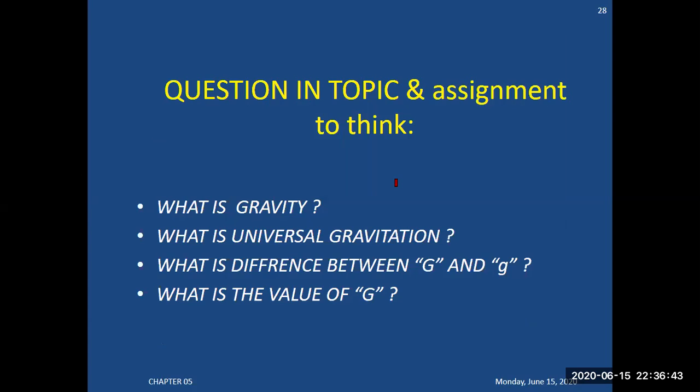Questions in the topics and assignments to think about. This is one of the portions which we have started. What is gravity? You have to write down the answer. What is universal gravitation? Universal gravitation means you have to explain the gravitational law, Newton's law of gravitation. What is the difference between g and G? I have already discussed: unit, value, formulas. What is the value of capital G?